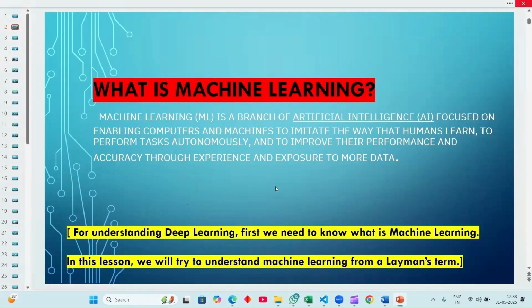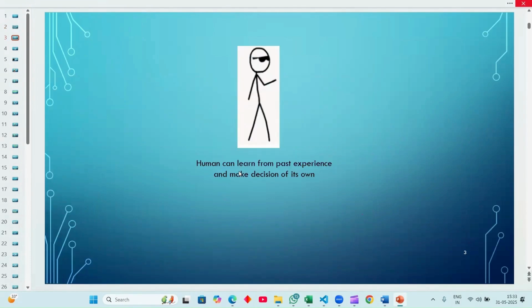So we all know the definition. For understanding deep learning, first we need to understand what machine learning is. So in this lesson, we will try to understand machine learning. Let us assume we have a simple person, like a human.